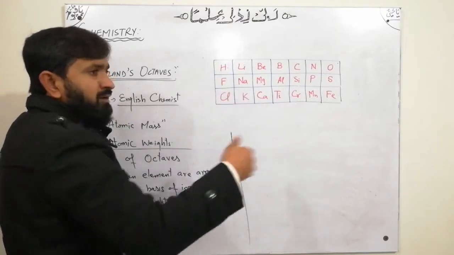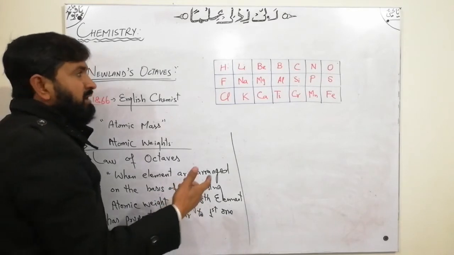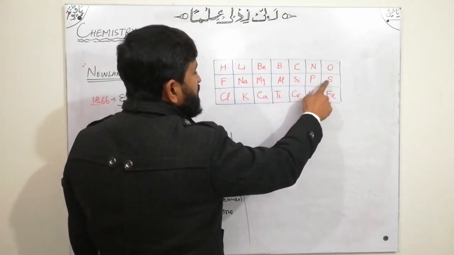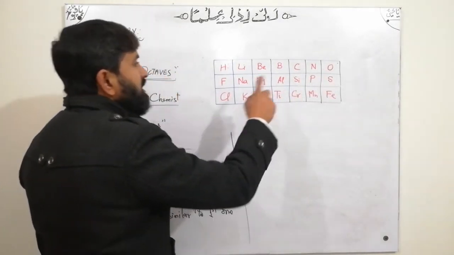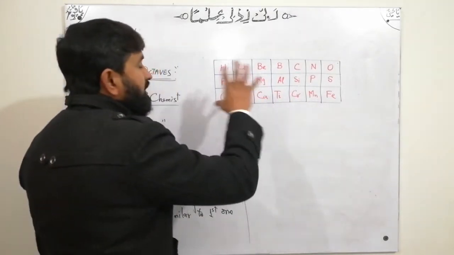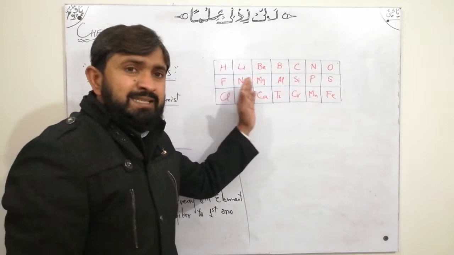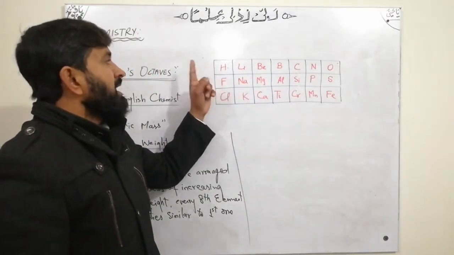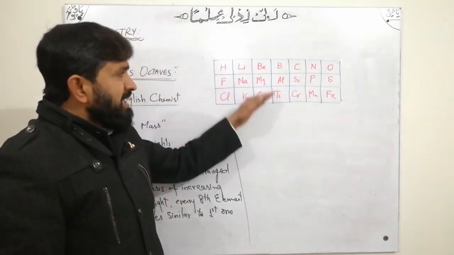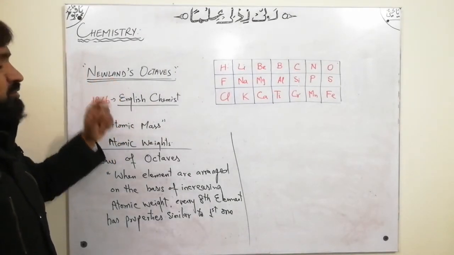Then, in the order of increasing atomic weight, sodium, magnesium, aluminium, silicon, phosphorus, sulfur, chlorine, potassium, calcium, titanium, chromium, manganese, iron were placed. The atomic mass of these elements increases gradually, and this arrangement was according to the law of octaves given by Newlands.